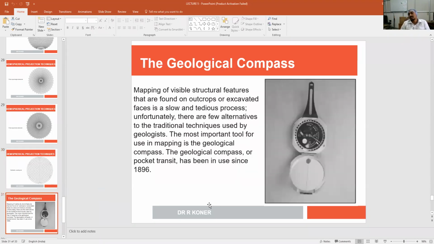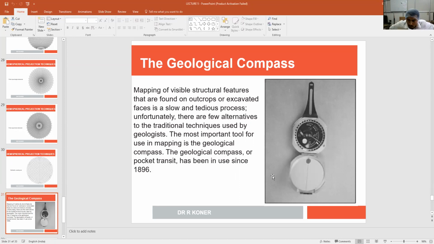To do all these things, means to plot the geological features, you need to know the geological feature itself, and you have to measure the properties of the geological features. One of the easiest ways to measure is using a geological compass. This is a type of simple geological compass.